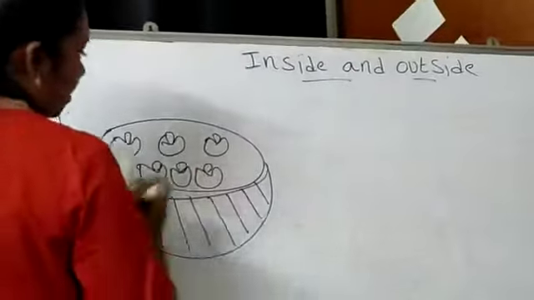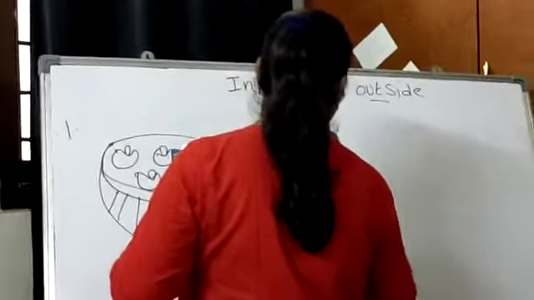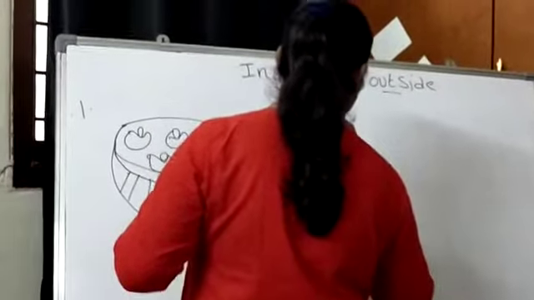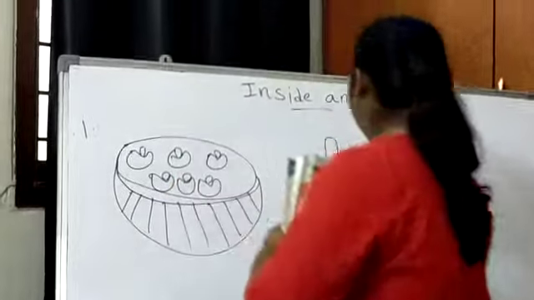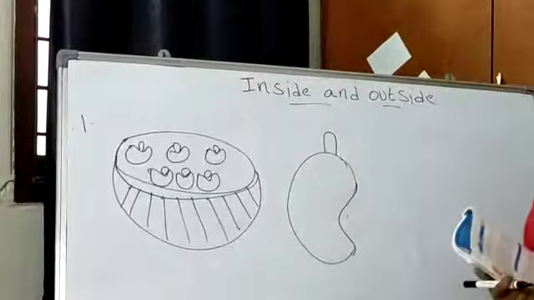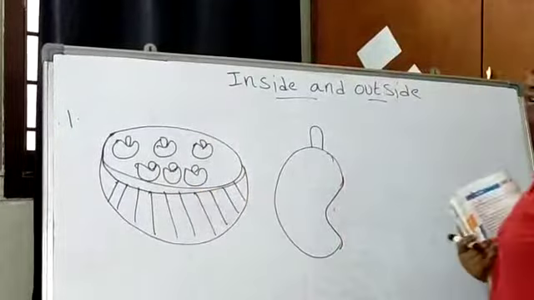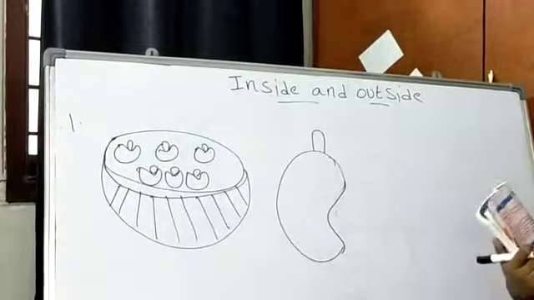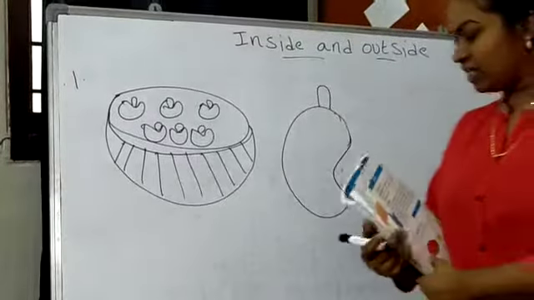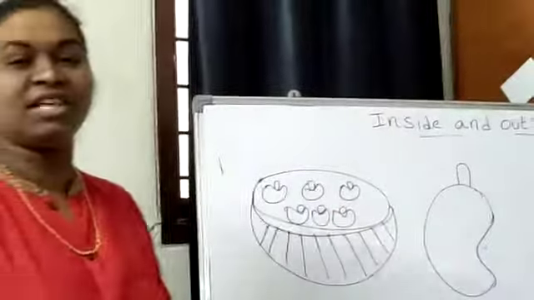Now I am going to draw a mango. Okay children, I am drawing a mango. Can you see this mango? This mango is outside the basket. Yes, these apples are inside the basket, whereas the mango is outside the basket. This is a very simple concept. Every one of you is very familiar with it.